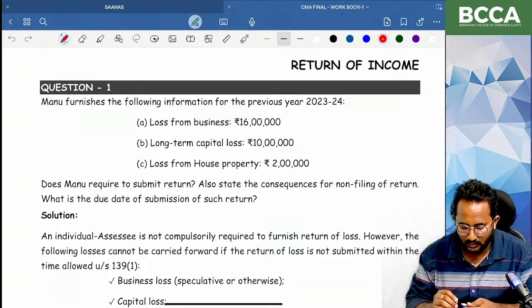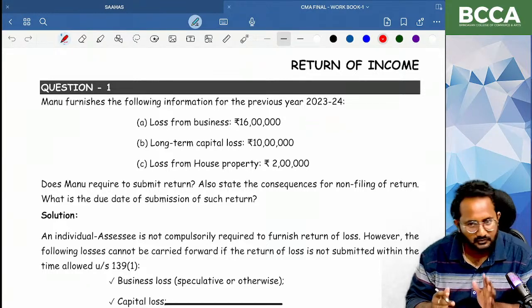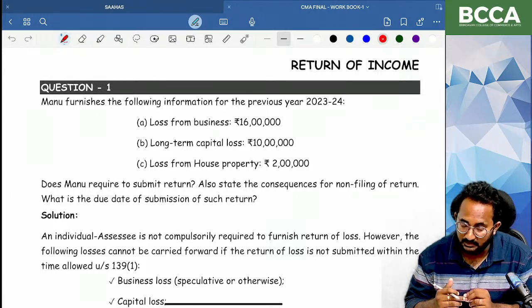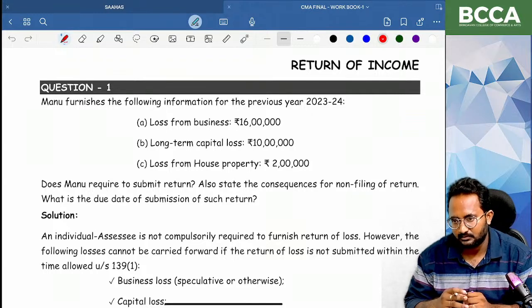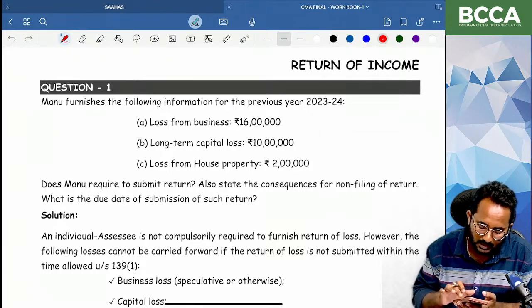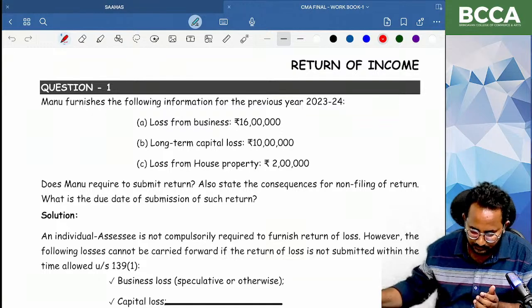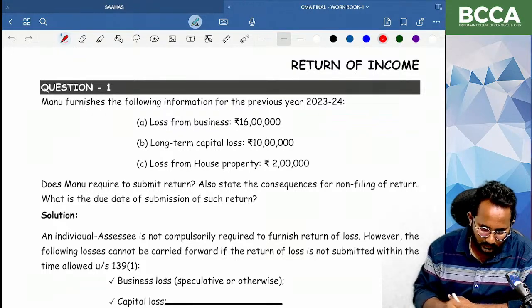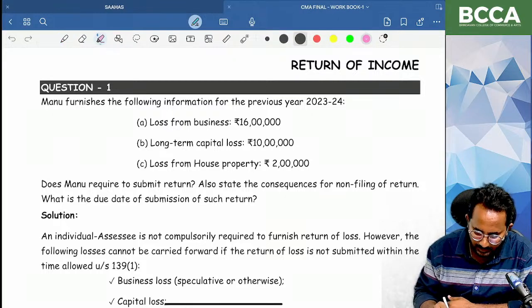Suppose during the previous year, after the 6 months, X and Y limited are amalgamated. For the 6 months, X limited needs to file. After that, Y limited needs to file, but after the court or tribunal order, Y limited needs to modify the return of income. Under which form? ITR-B form. So, okay, please open the return of income chapter.